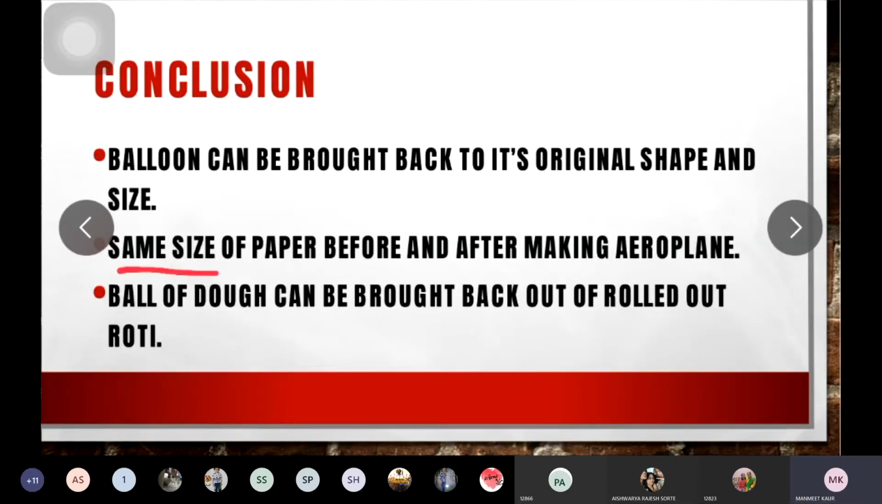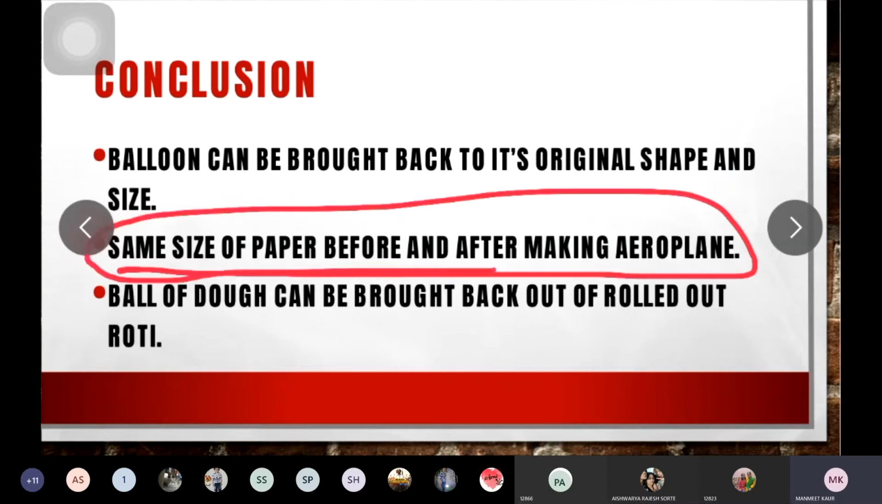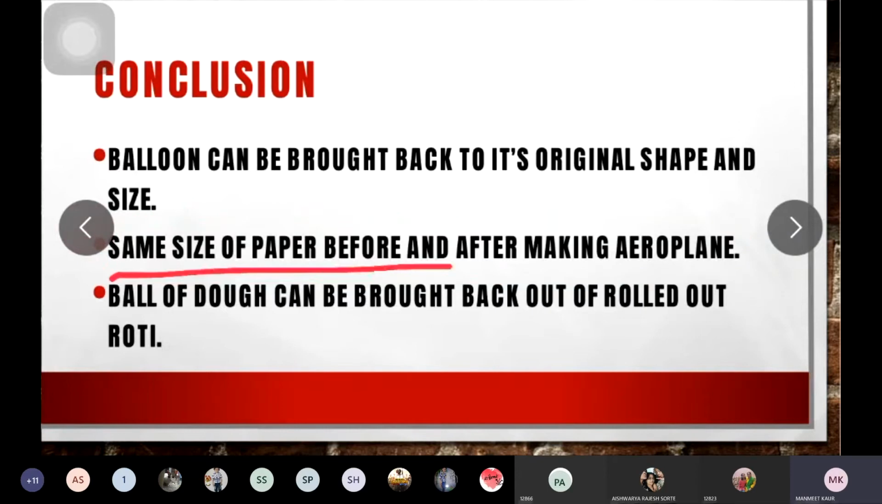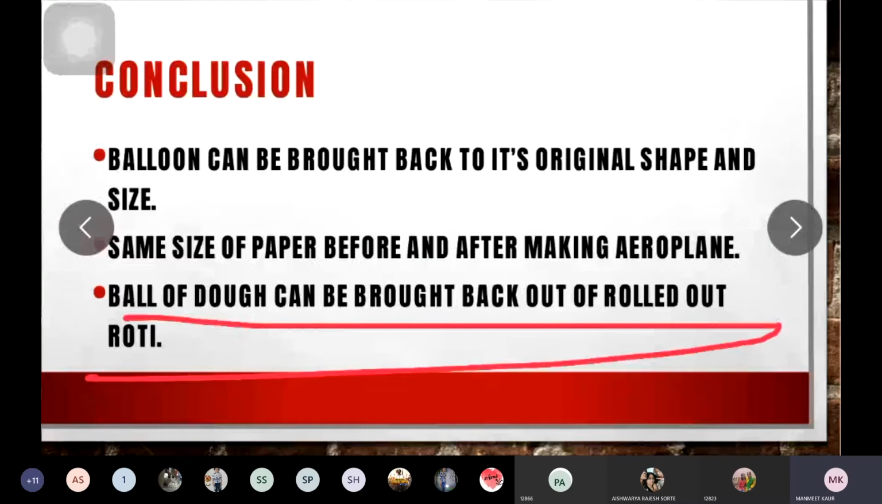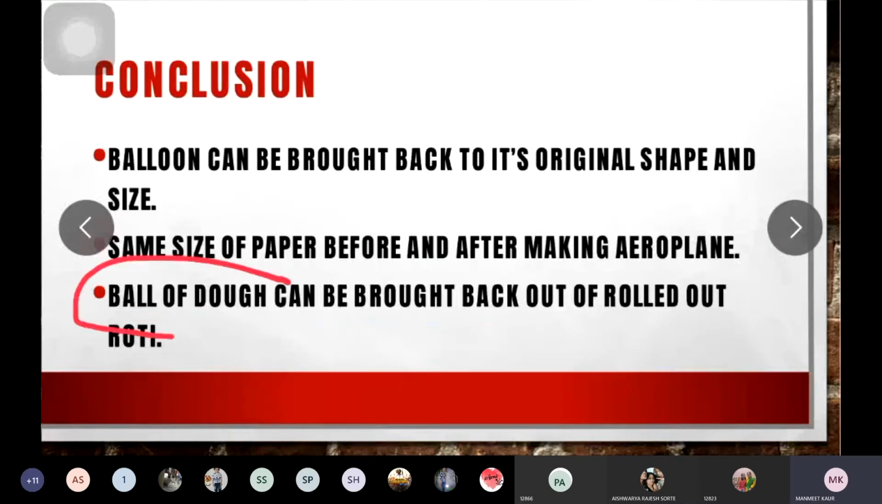Same size of the paper before and after making the aeroplane? Yes, whatever paper you are using for making the paper aeroplane, after making the aeroplane, if you unfold the paper again, you will get the same size of paper. Next, can the ball of dough be brought back out of the rolled roti? Yes, the ball can be brought back again once you have rolled out the roti. So these were the examples of reversible changes.